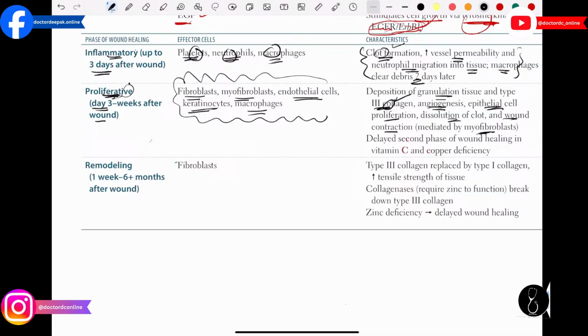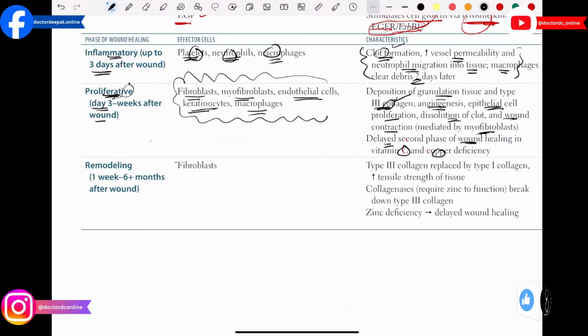Also, for the second phase of wound healing, that is the proliferative phase, in your body you need vitamin C and copper. So if you have a deficiency of vitamin C and copper, your second phase of wound healing can be delayed, like the proliferative phase will be delayed. So this is a very, very important MCQ. You guys have to remember which vitamins are required for the second phase of wound healing.